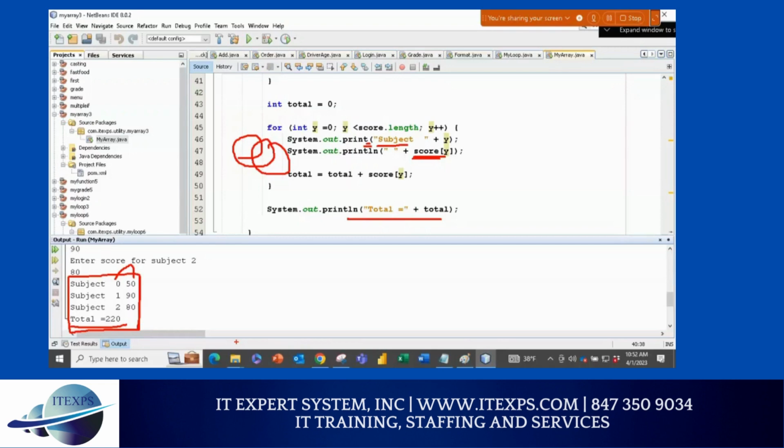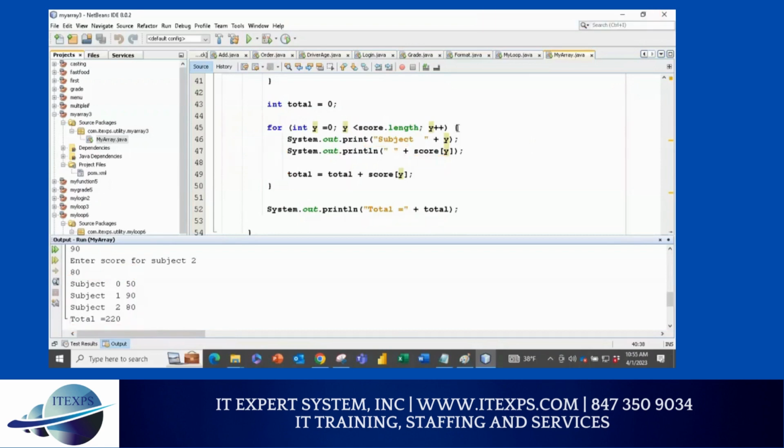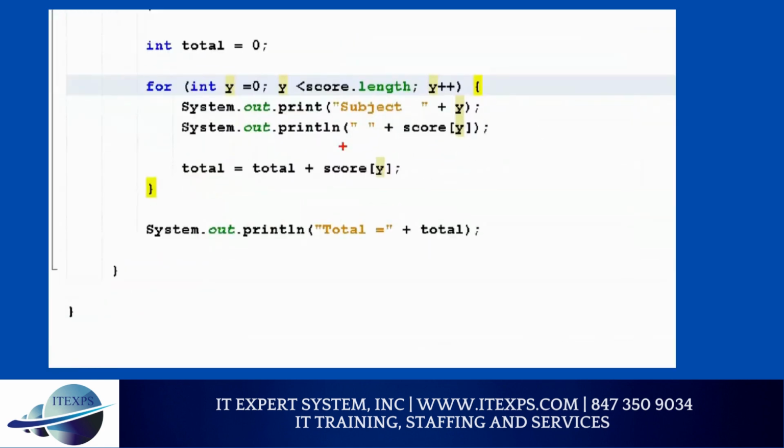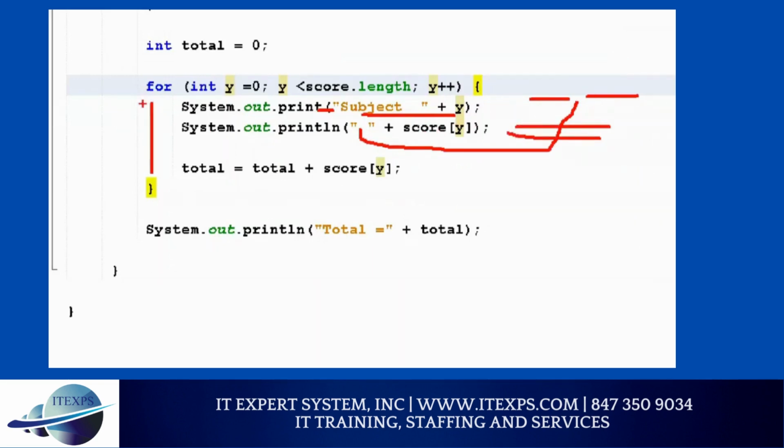This is a good program. It's easy for you to understand. I formatted it also, so I gave you enough hints to do homework, right? Now, if you're having a curly bracket problem, always click on the curly bracket and see what happened. Sometimes people don't get print versus println. We already talked about it. If you want to print on the same line, you do print. So you're printing subject 1 first. This will print subject 1, and then there is a space. So this creates a space, and then you're saying score. So you print that, and it goes through like that. Then because it's a loop, it does 3 times. And once the loop completes, you are printing total.